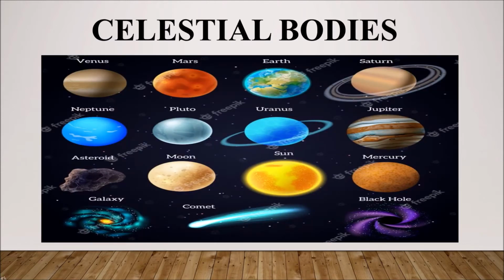Children, before we enter into our lesson, we'll know what are celestial bodies. In the night, you can see many bright stars and the moon. However, the shape of the moon keeps changing, right? But why don't we see them during daytime? Have you ever thought? Yes, of course, it's due to the bright sunshine. So, the sun, the moon and all those objects shining in the sky are called celestial bodies. Among these celestial bodies, now we will learn about the sun and the stars.